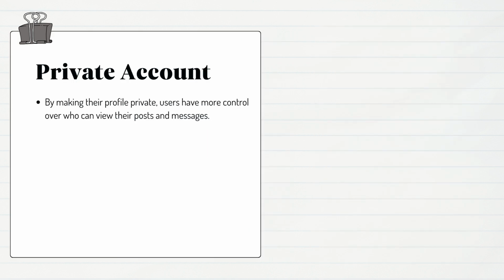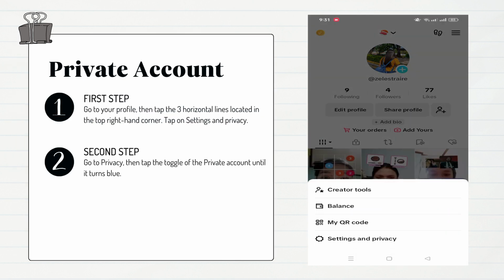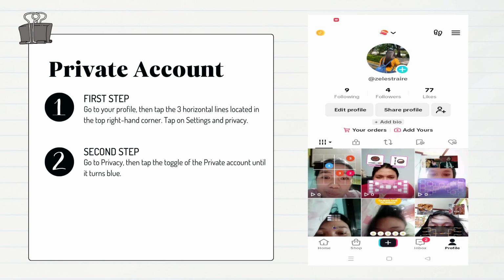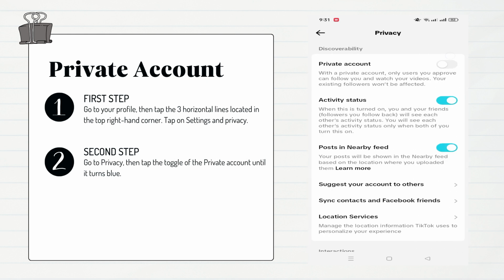Lastly, Private Account. By making their profile private, users have more control over who can view their posts and messages. Step 1. Go to your profile and then tap the 3 horizontal lines located in the top right-hand corner. Tap Settings and Privacy. Step 2. Go to Privacy, then tap the toggle of the private account until it turns blue.